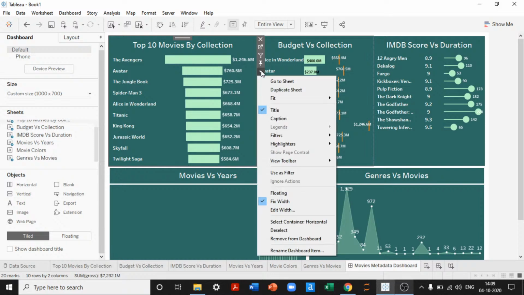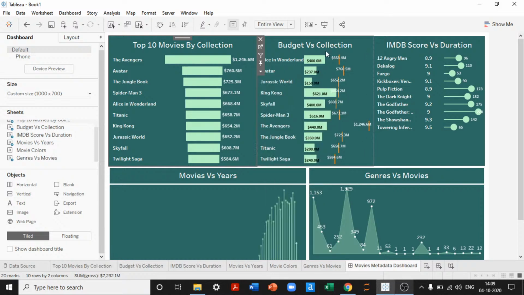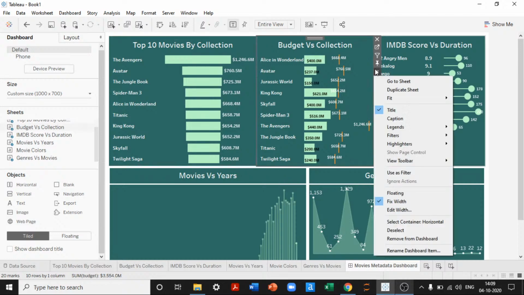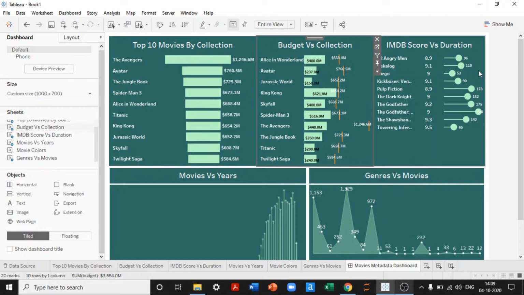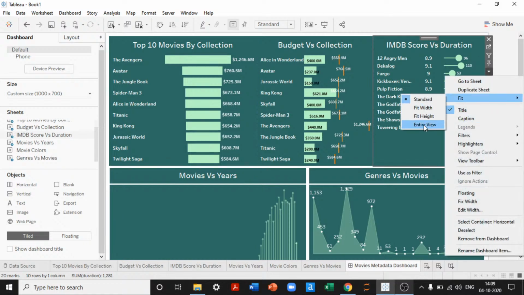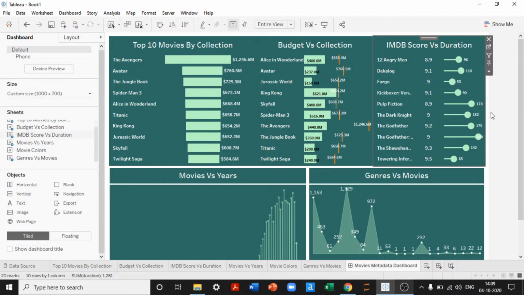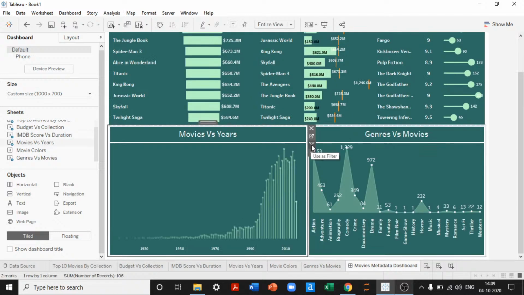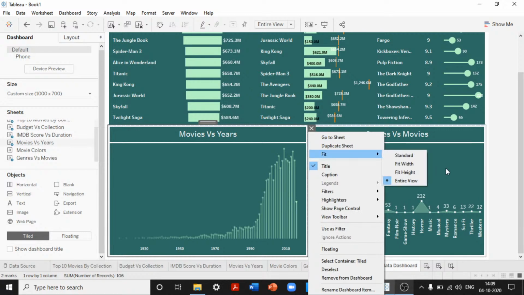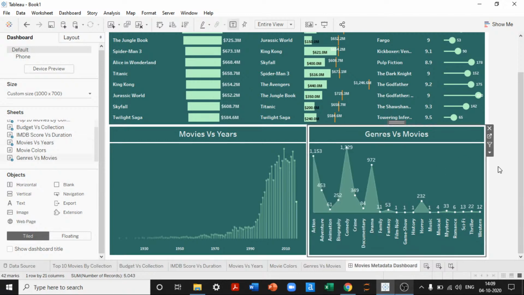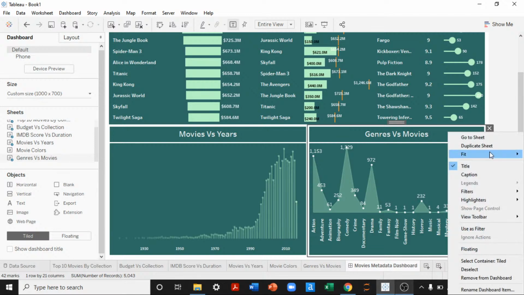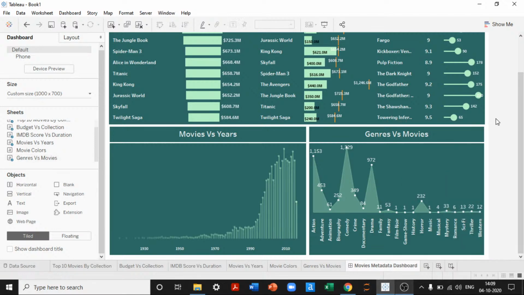So here what I'm going to do is I'll right click and just choose fit option where it has to be fit in the entire view. Let me see the same thing here as well. Fit into entire view. Perfect. But it is very clear that this is not fit into entire view. I'll choose fit into entire view. Here it seems it is fit into entire view. I will just check. Yes. Same happens here as well. It has to be in the entire view. Perfect.